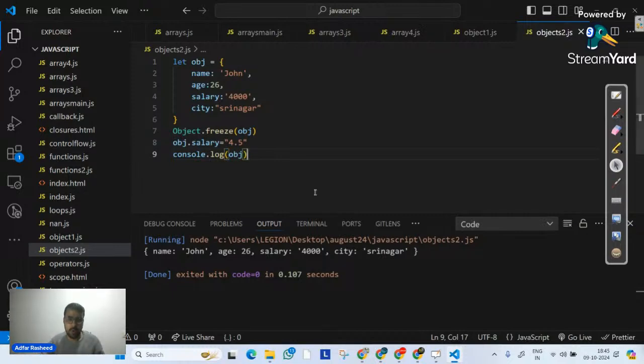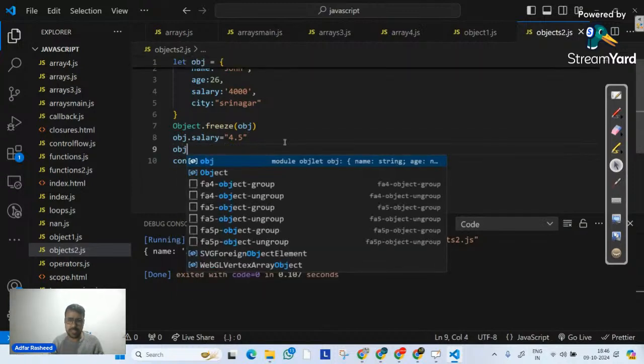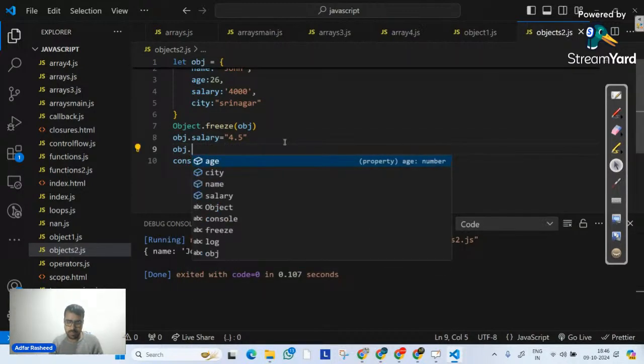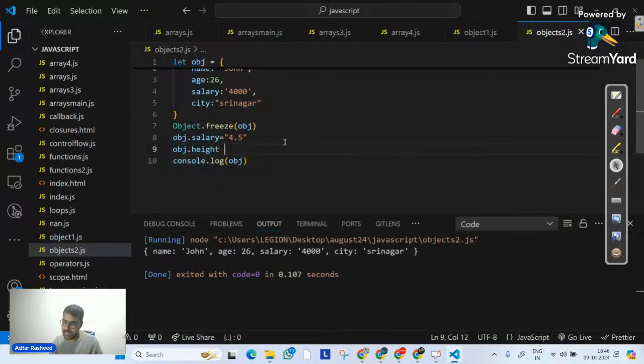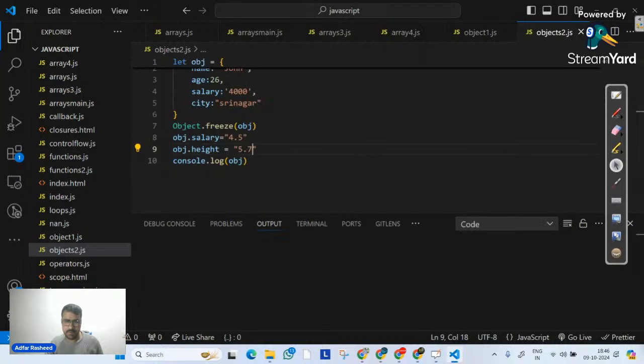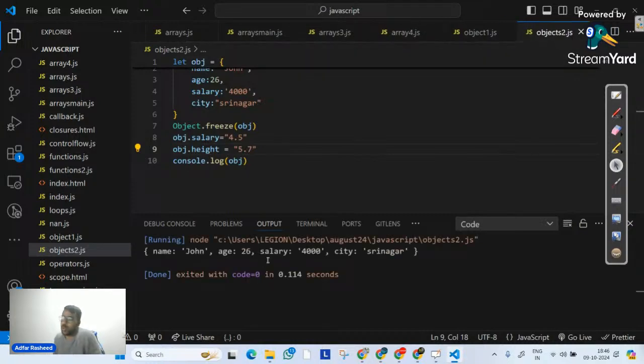And even if I try to say obj dot, let's suppose I create one other property, which is height in this case, and height is equals to 5.7. Let's see whether it will work or not. If I execute it, no, there's no height property. This is what we mean by freeze. So if you ever have that requirement that you have created an object, and once you have created it, you want to freeze it. You don't want any modifications, any updations, any deletion in it. In that particular case, simply use a method called freeze.